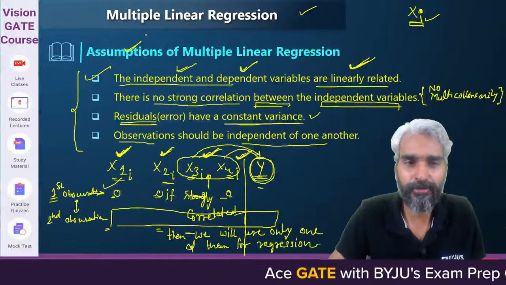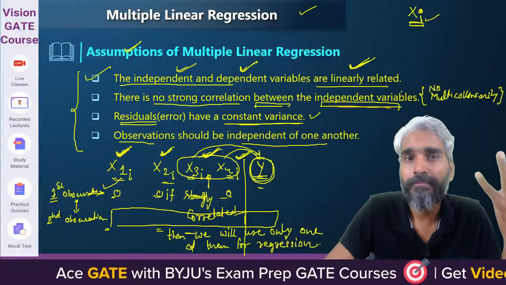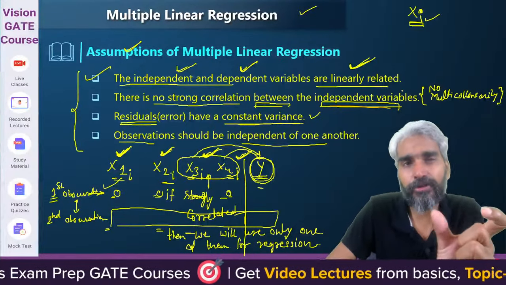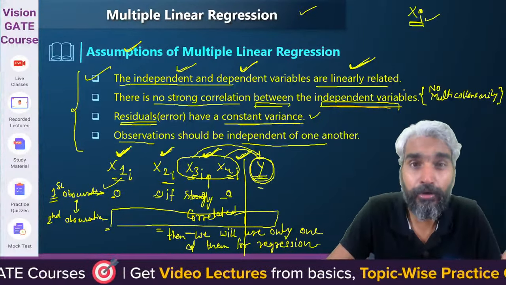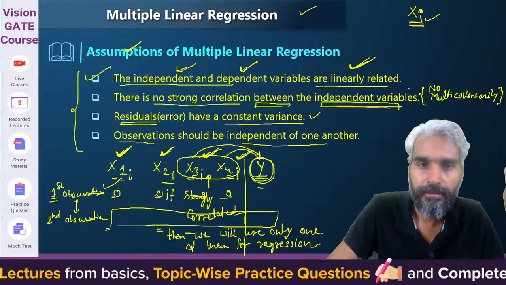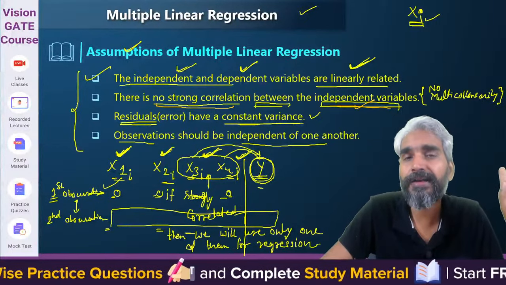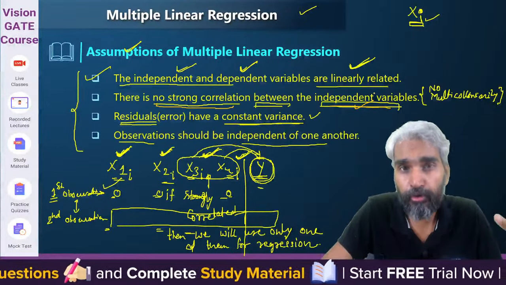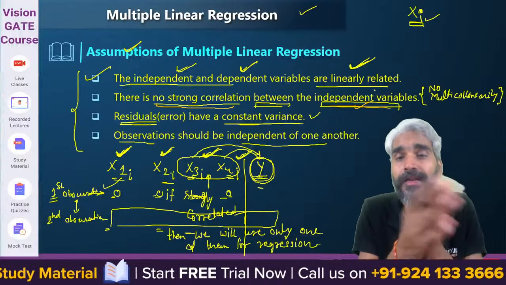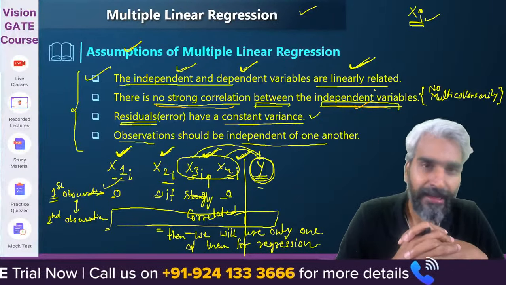This is just an assumption that you are saying that there is no strong correlation between the independent variables. But the problem is, what if there is a strong correlation between the independent variables, and how do you analyze that particular strong correlation? Getting the idea? The assumption is that there should not be any strong correlation between the independent variables, but how will you identify whether there is any strong correlation between independent variables or not? Getting the idea?